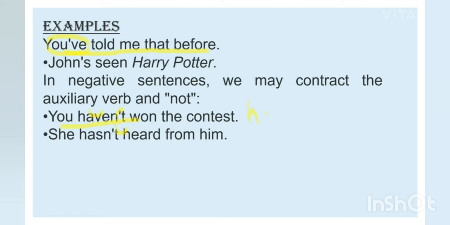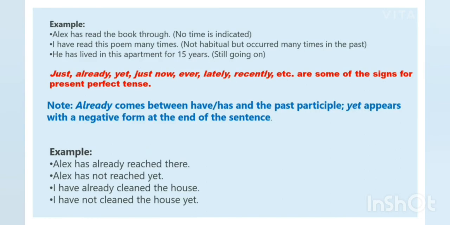Fine. See, have plus not becomes haven't. Fine. She hasn't heard from him. So these are the contractions in present perfect tense.